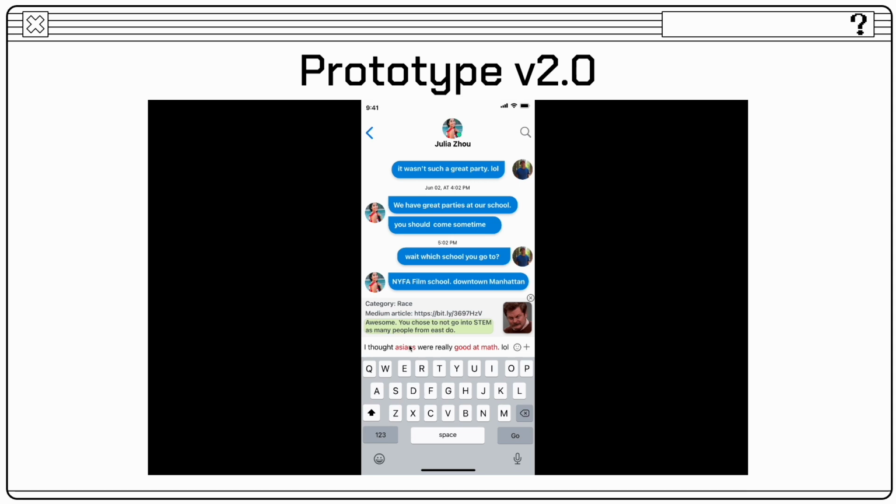And this guy types out, I thought Asians were really good at math, lol, as a joke, but it is microaggression. Asians good at math is highlighted in red. The category is race. The Medium article is suggested for this guy to read on, and the suggested alternative says, awesome, you chose not to go into STEM as many people from East Asia do. And this GIF is the representation of what Julia might react like to the conversation this guy is about to send. If we go back, the message is sent now.